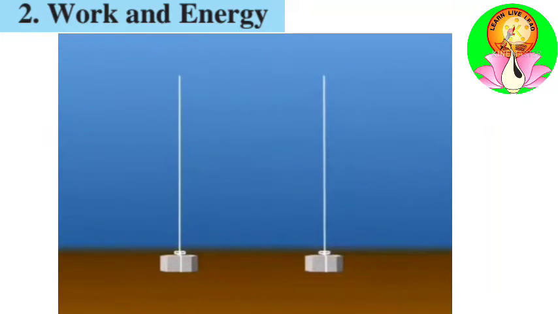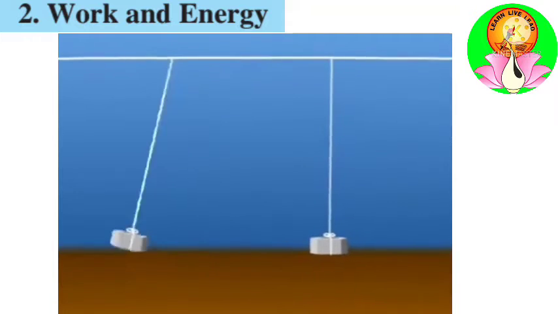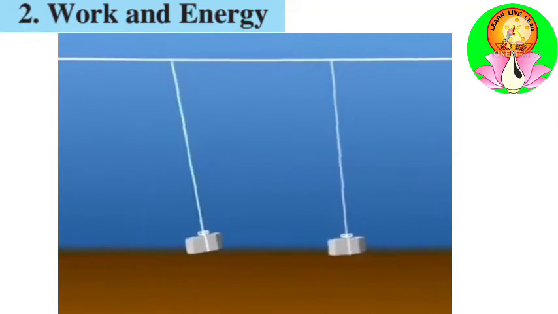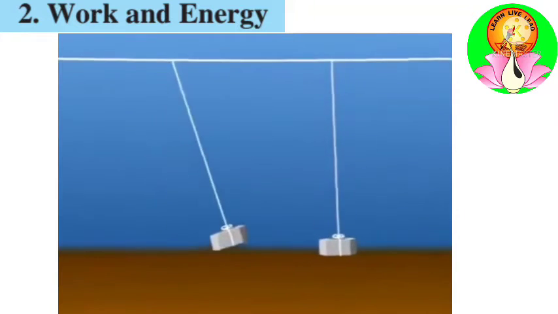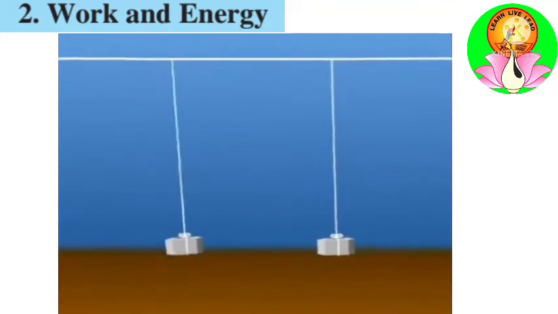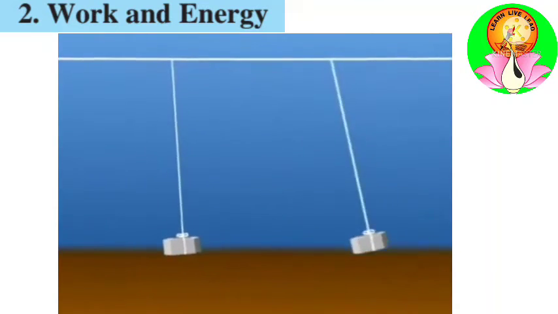Try this experiment based on it. Make two pendulums of the same length with the help of thread and nuts. Tie another thread in the horizontal position. Tie the two pendulums to this horizontal thread such that they will not touch each other. Now swing one of the pendulums and observe. We observe the speed of the oscillation of the pendulum slowly decreases. The second pendulum, which was initially stationary, begins to swing.